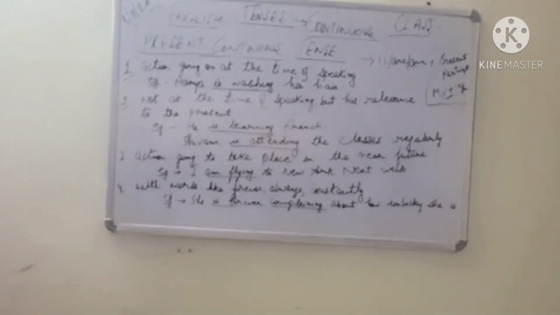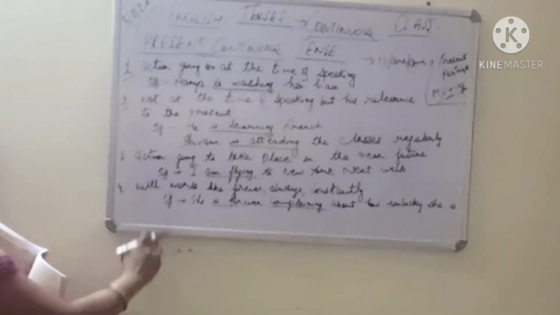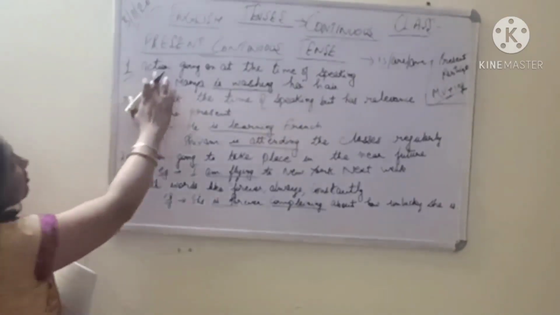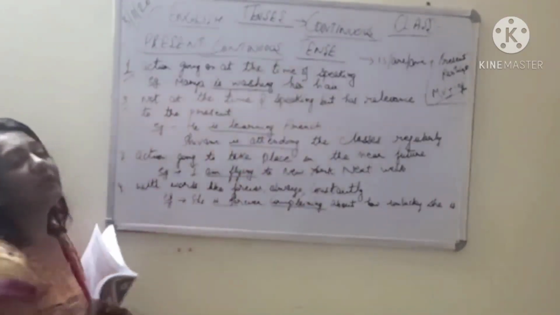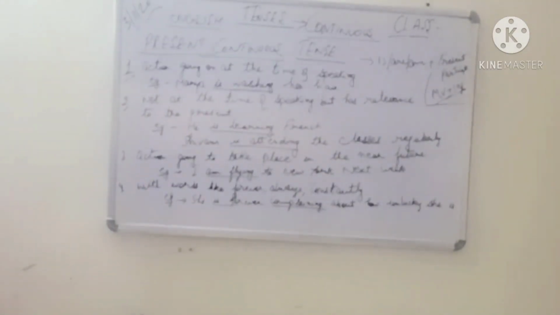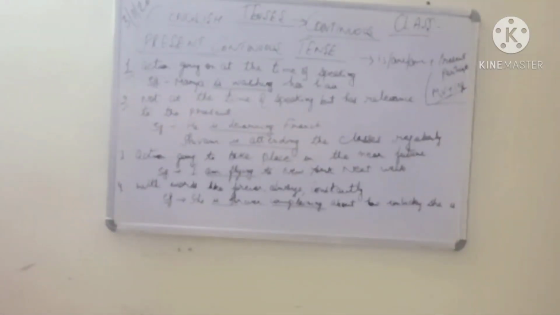So these are some of the situations where sometimes we use the present continuous tense, but this is the main one, action going on at the time of speaking. I am reading, I am writing, I am dancing, I am speaking, I am teaching, I am eating. Okay, so all these are your present continuous tenses, right?